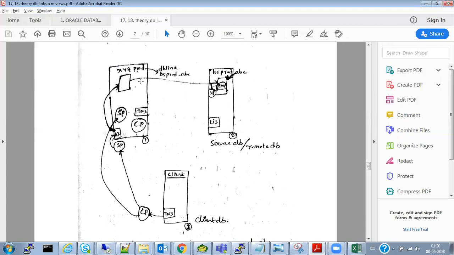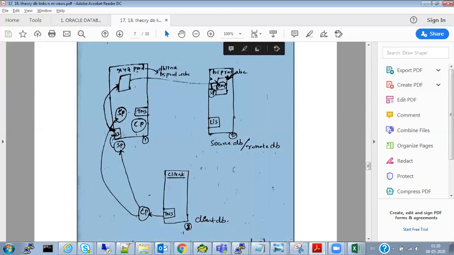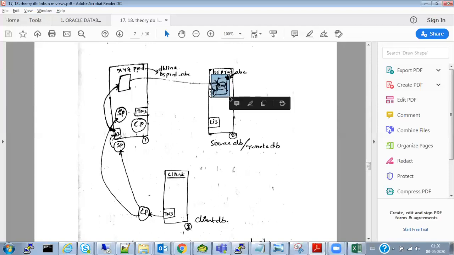Using the database link, this XYZ user wants to connect to ABC user of the HDFC database. Then, using the TNS in the database link, the user will connect to this database as this user. This client process will talk to this server process, and then the connection, the database link, is established.